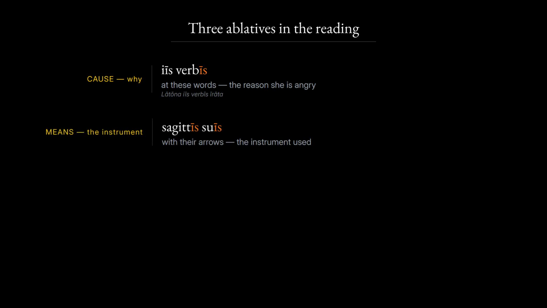The same passage shows three uses of the ablative case. First, the ablative of cause, the reason something happens. Latona is verbis irata. Latona angry at these words. The words are the cause of her anger. Second, the ablative of means, the instrument used. Sagittis suis. With their arrows. Third, an ablative of manner or accompaniment. Cum perpetuis lacrimis. With unceasing tears.